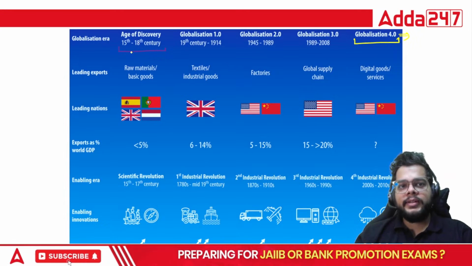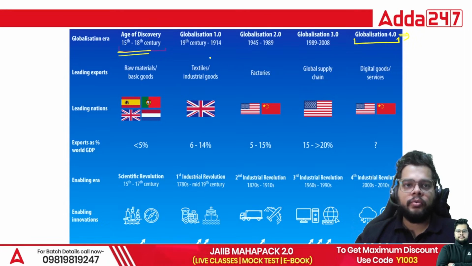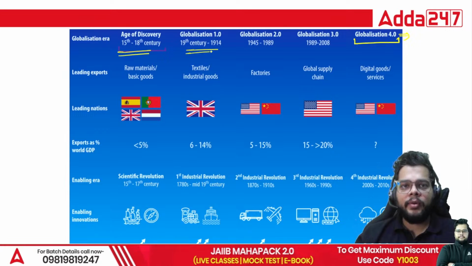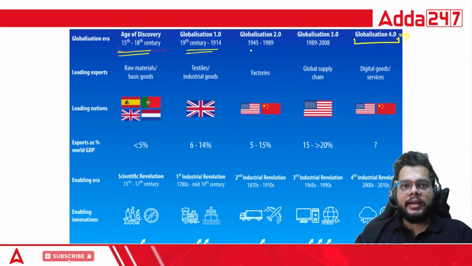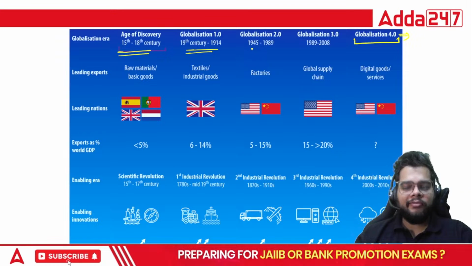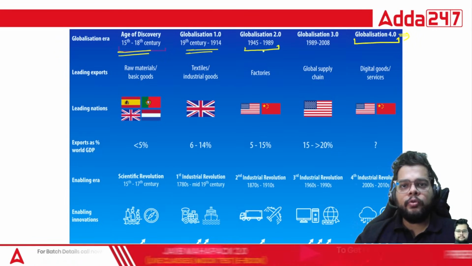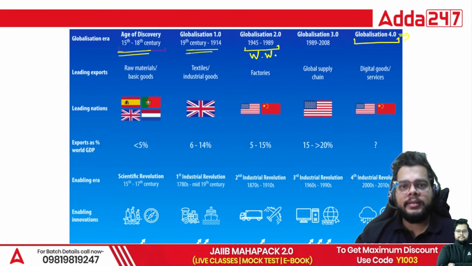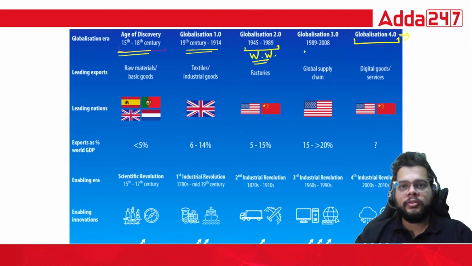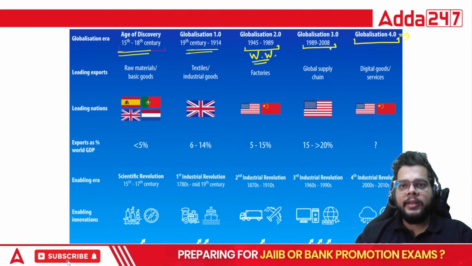So the age of discovery started off with the 15th to 18th century. Then globalization 1.0 started off in the 19th century, 1914. Then globalization 2.0, where we will see some repercussions from the World War also. Then after that, 3.0 happened between 1989 till 2008.